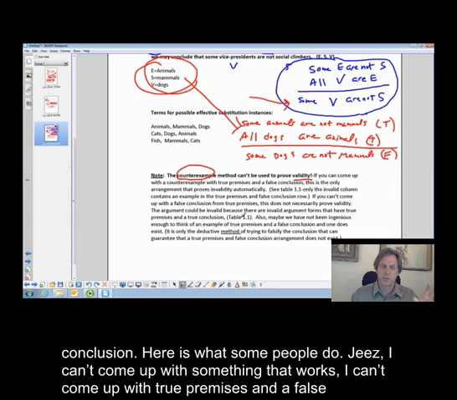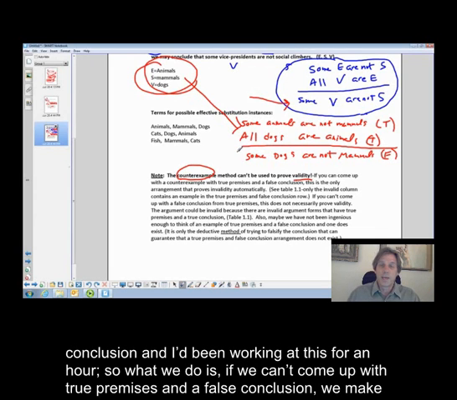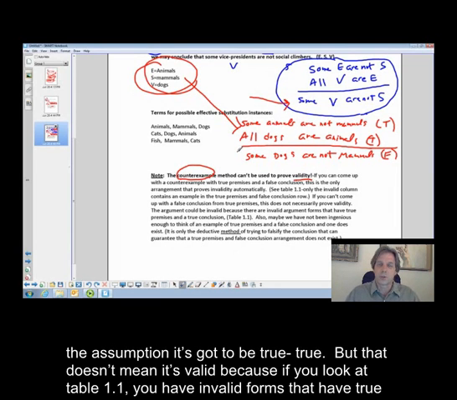Here's what some people do. Gee, I can't come up with something that works. I can't come up with true premises and a false conclusion, and I've been working at this for an hour. So what we do is, if we can't come up with true premises and a false conclusion, we make the assumption it's got to be valid.